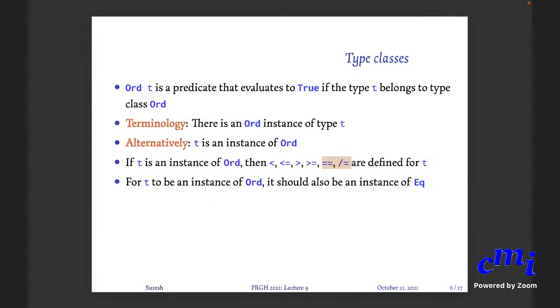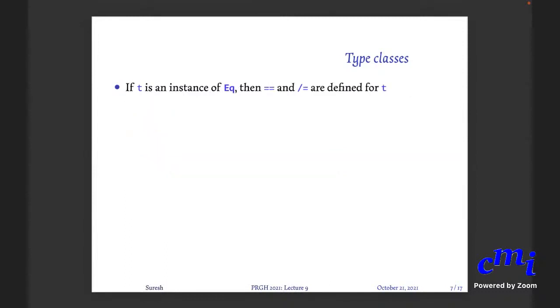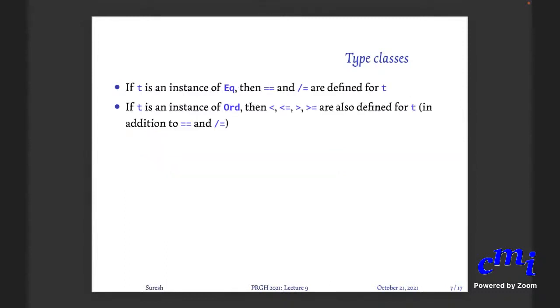Eq means equatable, let us say: types that support equality check. Let's look at this in a little more detail. If T is an instance of Eq, then the equality check and inequality check are defined for T. If T is an instance of Ord, then less than or equal to, greater than or equal to, etc. are all defined for T in addition to equal to and not equal.